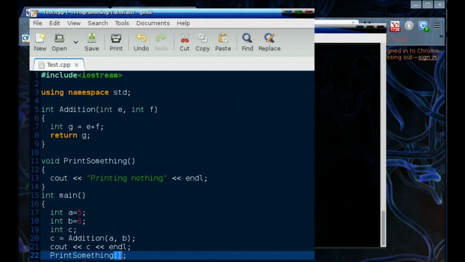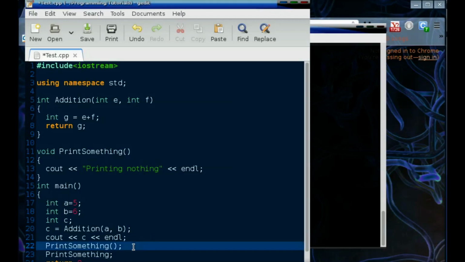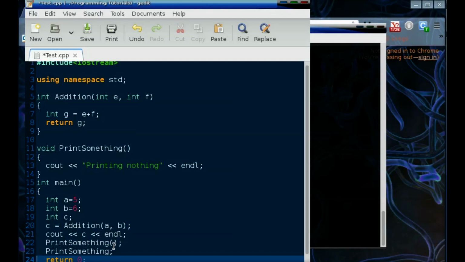This parenthesis means that it is a function, not a variable. If I had said print something without the parenthesis, that would have meant that I was trying to get a variable, not call a function. Okay, this line and this line are totally different. When you're calling a function, there's always a parenthesis. When there is a parenthesis, it is guaranteed that it is calling a function in C++. Without it, it could be a variable, or just a statement, anything. All right, so let's get rid of that.